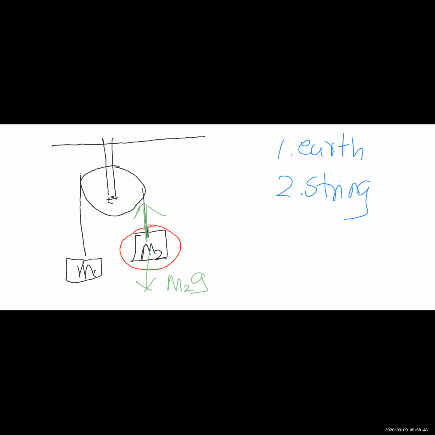So I will just rub this out and I will write here T. So the arrow direction I am extremely sure about. It is vertically upwards, right? In this case, it is along the string, but the magnitude of the arrow I have no idea about, right? It is unknown. Suppose this is clear to everyone.